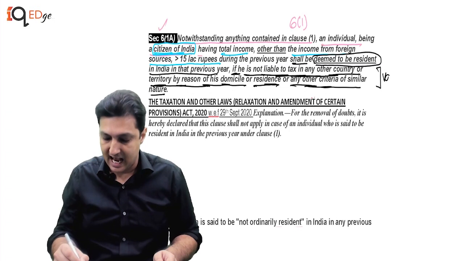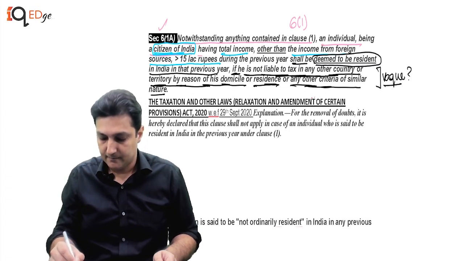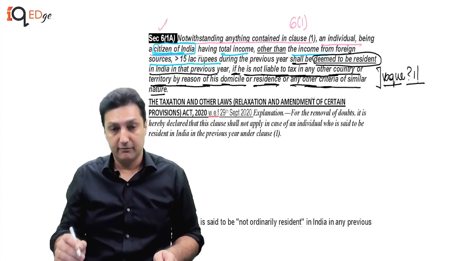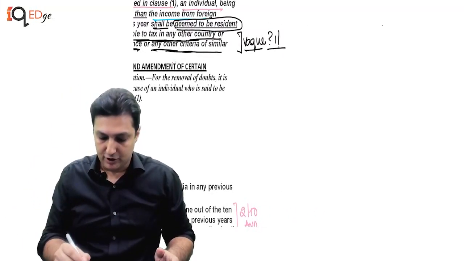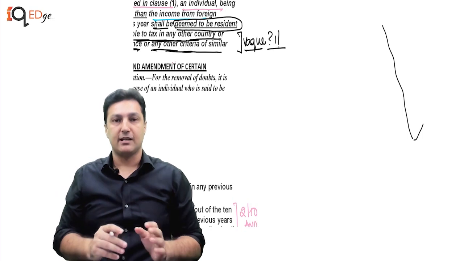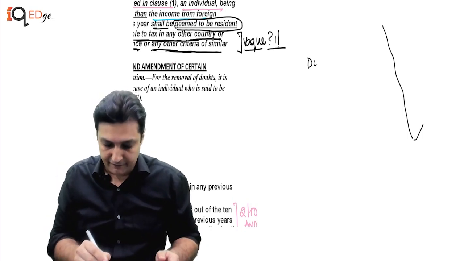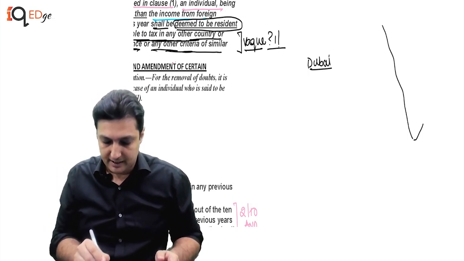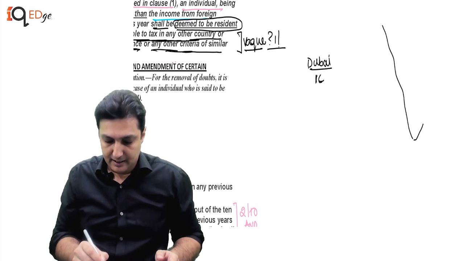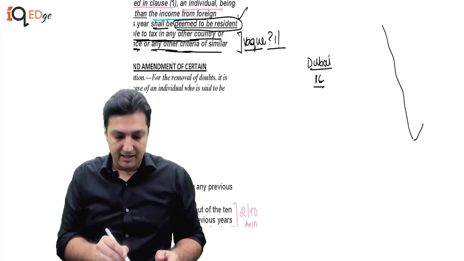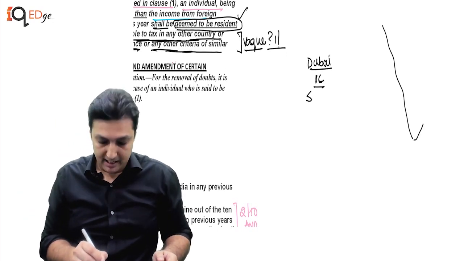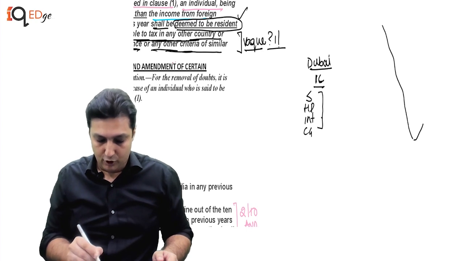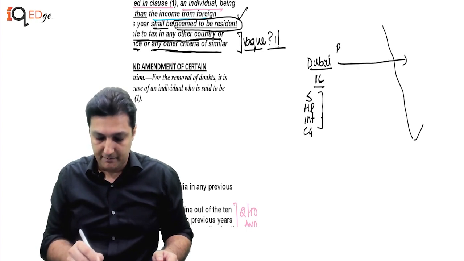Oh, this is as vague as it can get. What are they trying to do? Well, we will talk about it. His basic logic is, if there is a person, and because of this amendment, a lot of people had started calling us up. I remember there's a friend in Dubai who calls me up and says, Arvind, I'm an Indian citizen. Now, am I a deemed resident? Because if I am, my salary income, my house property income, my interest income, my capital gains income, all of this become taxable in India if I become a resident of India.